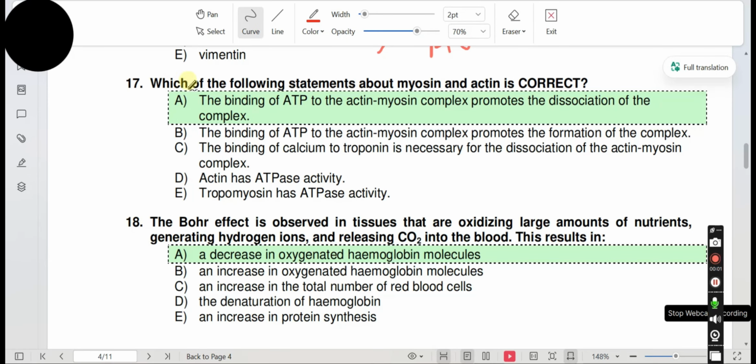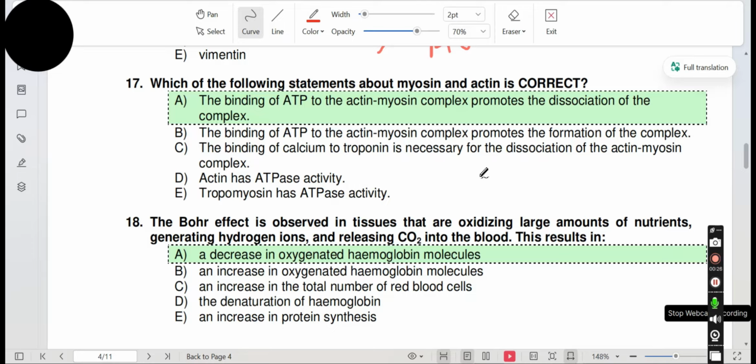Question 17. Which of the following statements about myosin and actin is correct? Here you need to recall the Cross-bridge cycle. In the first step, calcium binds to troponin that causes tropomyosin to displace on actin and the myosin binding site on actin is exposed.